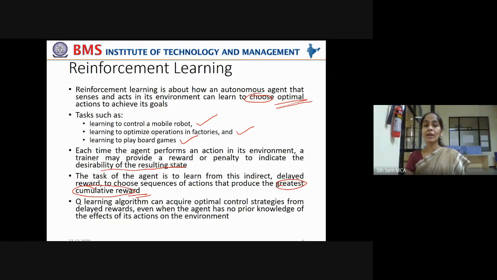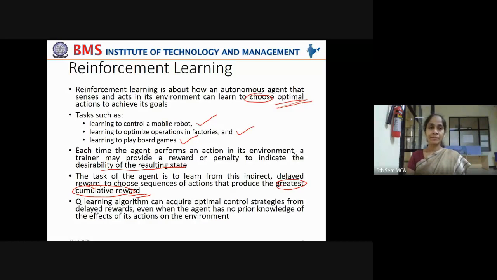It can learn optimal control strategies from these delayed rewards provided by the environment, even when the agent has no prior knowledge of the effects of its actions. So when it takes a particular step, what would be the effect? Whether it will get a reward or penalty, it doesn't know beforehand. Learning an optimal control strategy from delayed rewards only, that is enabled by the Q learning algorithm.